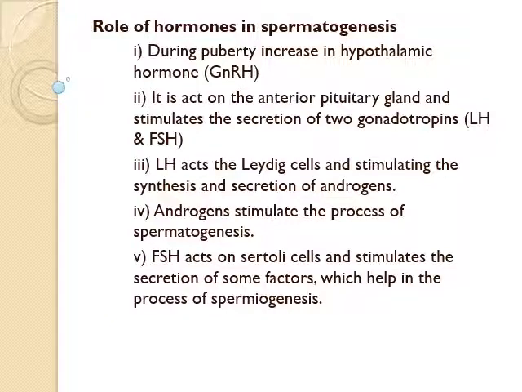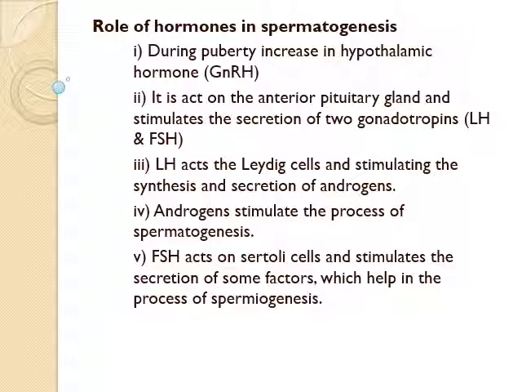They are FSH, that is follicle stimulating hormone, and LH, that is luteinizing hormone. The follicle stimulating hormone enters the testis, stimulating the Sertoli cells and the secretion of some factors which help in the process of spermiogenesis.